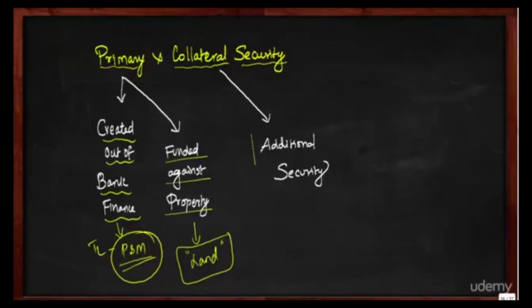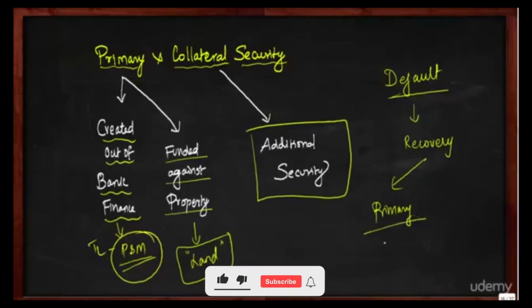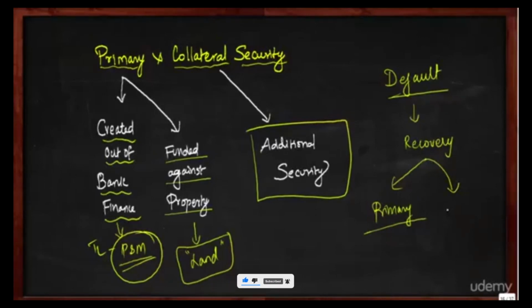Then comes the collateral security. Collateral security is nothing but the additional security. It is basically to give a sense of comfort to the bankers. When the customer defaults, then the bank should go with the recovery process. When they go with the recovery process, first they will make use of the primary securities. And if the primary securities are not going to fetch enough value to repay the loan, then the bank will go and enforce the collateral securities. So collateral securities are basically additional securities, and when they are enforced, they will get some value so that the entire loan could be recovered. Right? Let's move on.